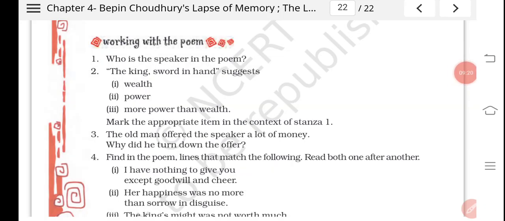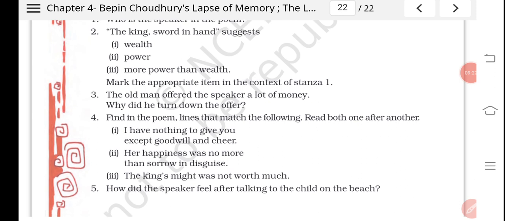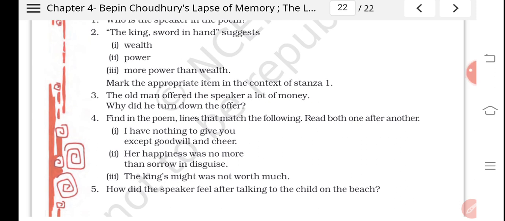Now we'll see some long question answers. The question that would be made from this chapter would be what is a bargain? What attempts does the man make to strike a bargain? The answer would be a bargain is an agreement in which parties promise to do something for each other. The man wants to be hired.